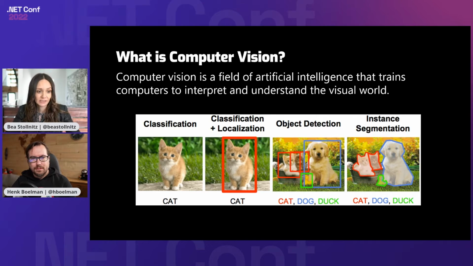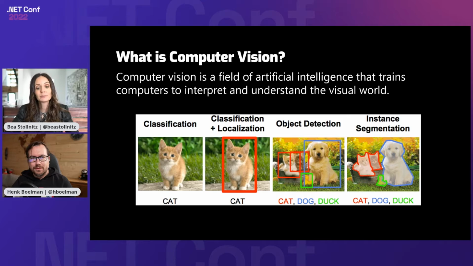Classification and localization is another thing, where in addition to telling you what it is, it will tell you where the cat is in the image. Object detection, where it can detect several objects within the image. Image or instance segmentation, where it actually will tell you the outline of each object. So these are all varying levels of sophistication in computer vision. But for this demo, we're going to stay with the classification scenario, the one on the left, which is the simplest one. So that's what you'll see in the demo.